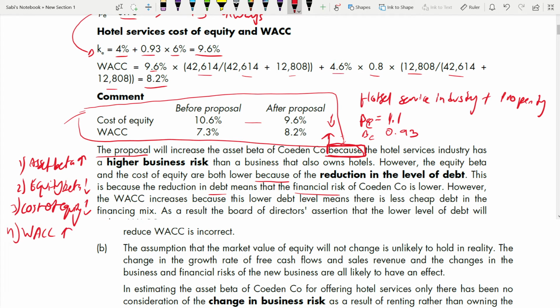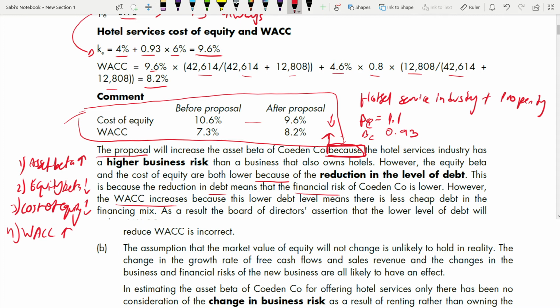This should be in your comments. WACC increase. Why does WACC increase? Because this lower debt level means there's less cheap debt in the financing mix. What happens when there's less debt in your formula of WACC? We all know the more debt we have, the more advantage we can take of the tax deductible. But if we have low debt, we cannot take advantage of tax. That is the reason why WACC increased.